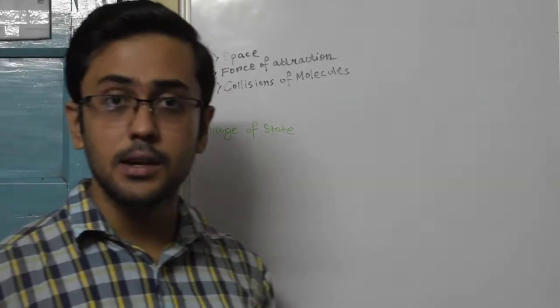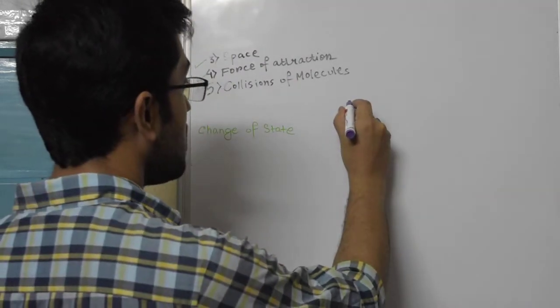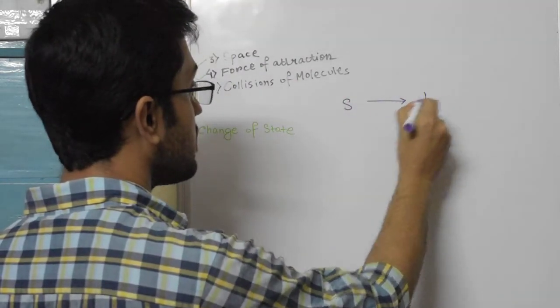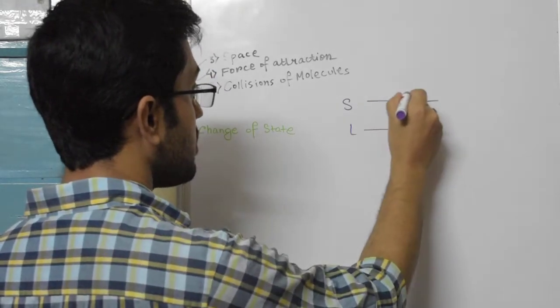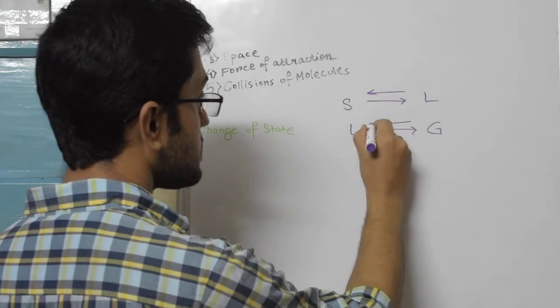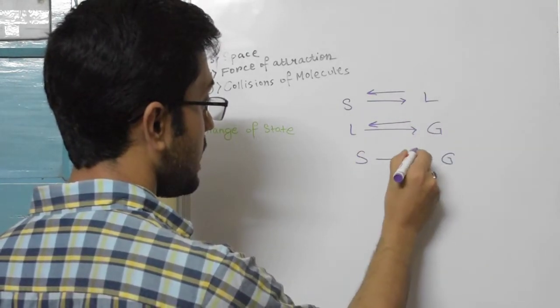Now change of state happens generally. What are the different change of states? One of them is solid to liquid, one is liquid to gas, and then we also have liquid to solid, gas to liquid, and then there is another one, solid to gas and gas to solid.